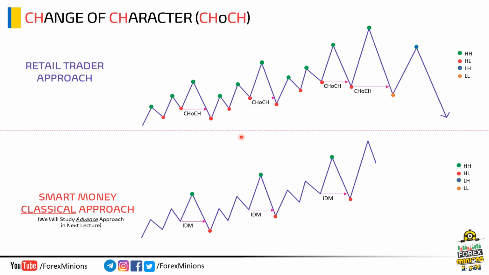Now, let's compare the retail trader approach and the smart money approach. Have you noticed something? Actually, those points where the retail trader was marking change of character, here, this point, and here, all three levels were actually inducement levels. These points were not swing low points, and that's why retail traders were failing to mark the actual CHoCH level. Now, you can understand the power of knowledge. Accurate knowledge is 65% of success in Forex.